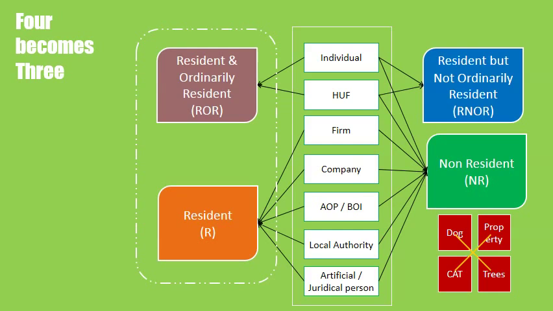Now that you have understood what can be residential status of each category of person, you can study the conditions given by section 6 to attain any one of these states. Remember that fulfilling the conditions of section 6 will make the person R or ROR or RNOR, and non-fulfilling all these conditions will automatically result in NR or non-resident status.